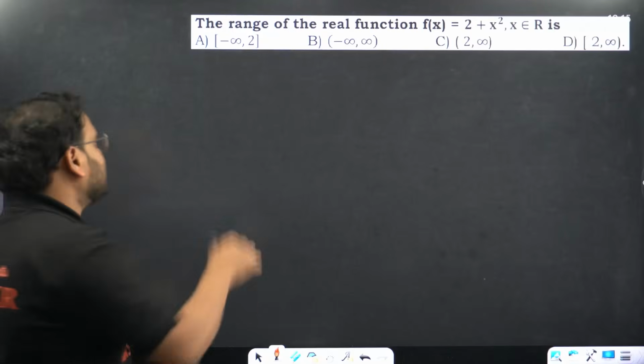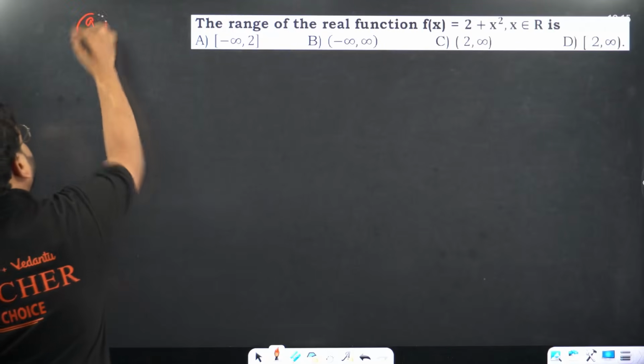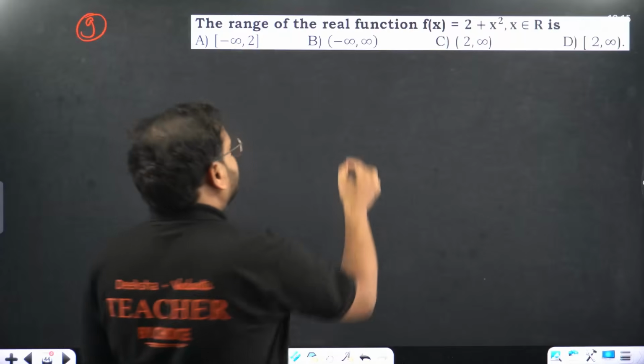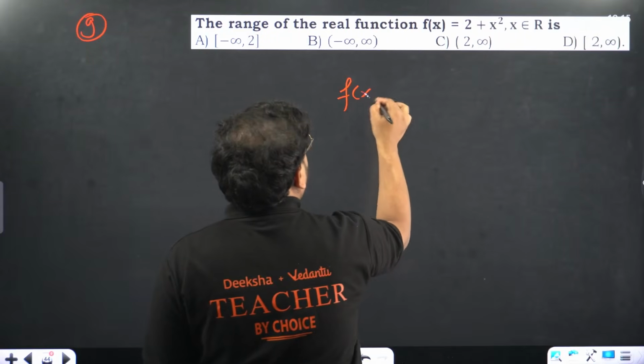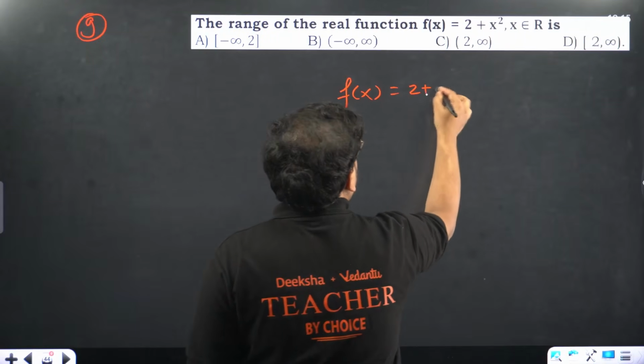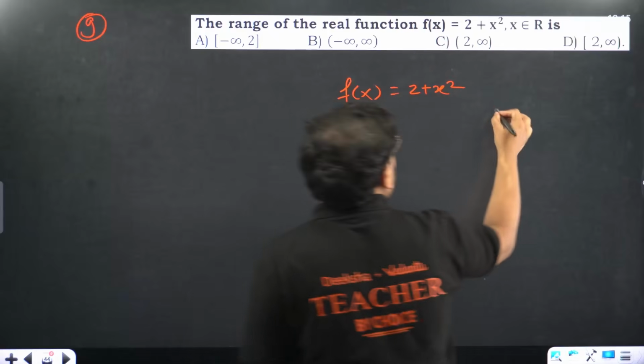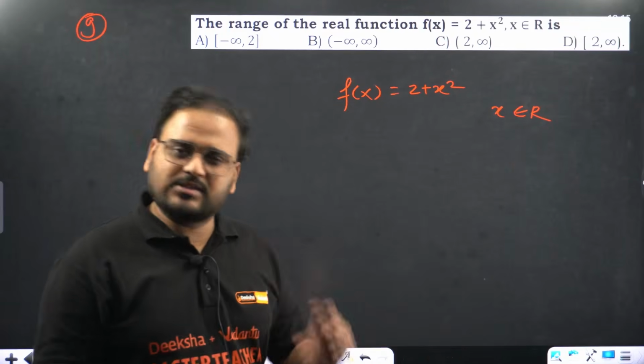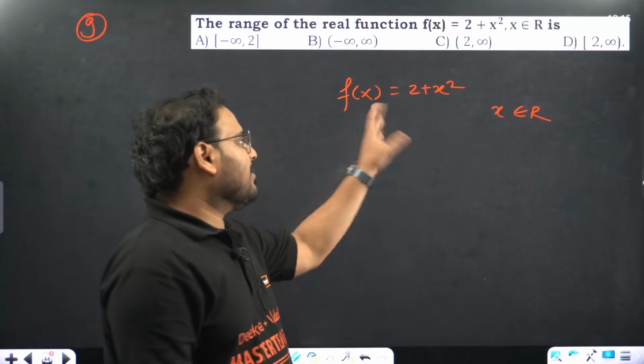Question number 9. The range of the real function 2 plus x square, where x is any real number. Think about it. 2 is a constant. X square means always positive.